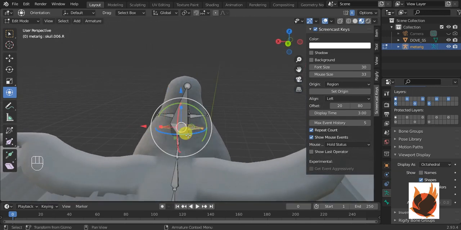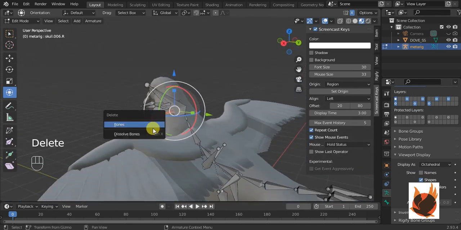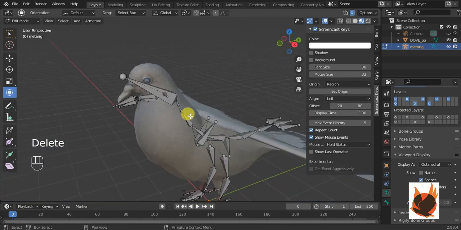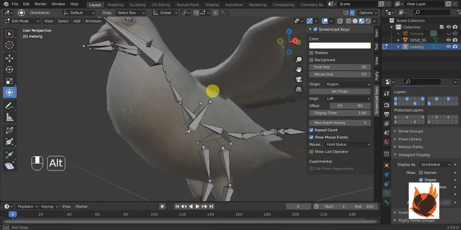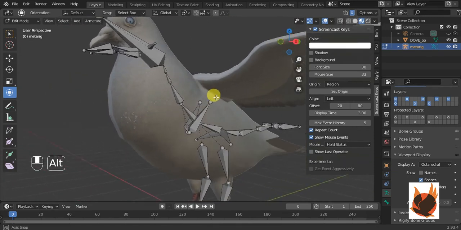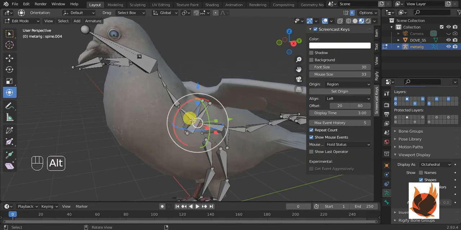Guys, I'm telling you, these bones will just be a hurdle in your weight painting, and if you keep these bones, they will not let your bones get properly weighted. I tried it, so I found it, and this is why I'm telling you, just delete these bones, don't keep these bones.